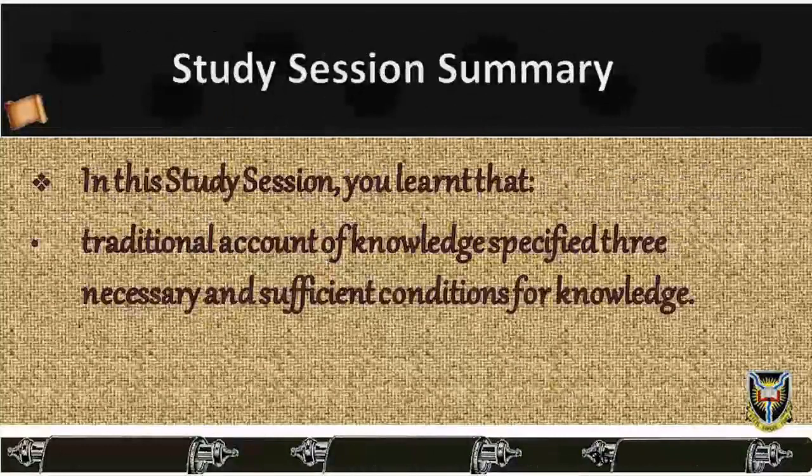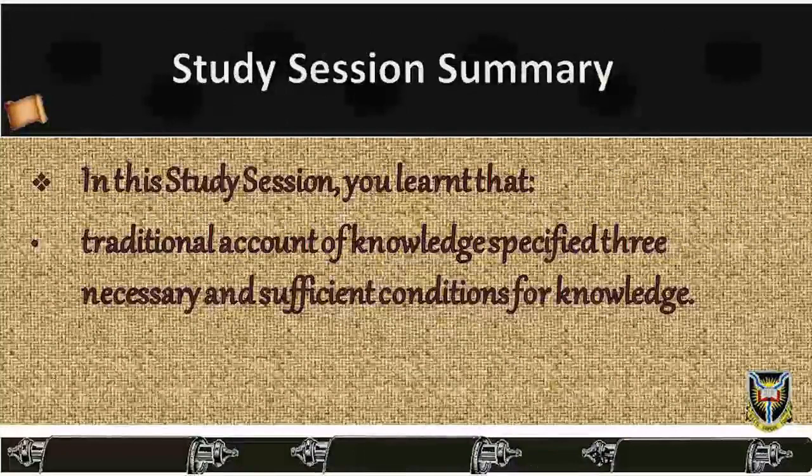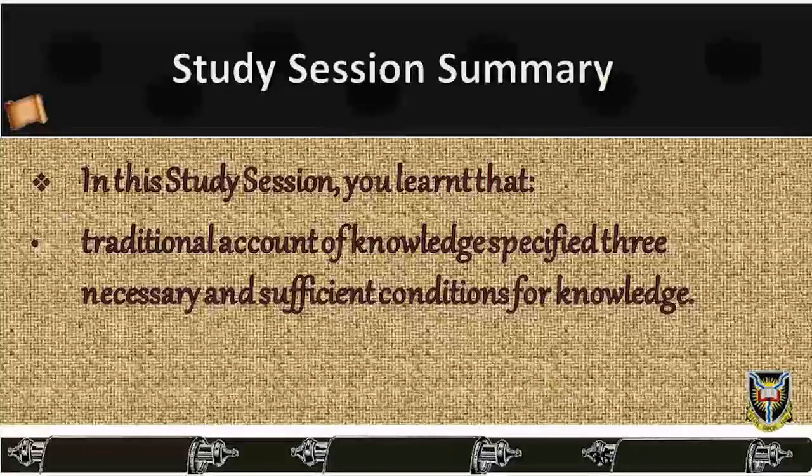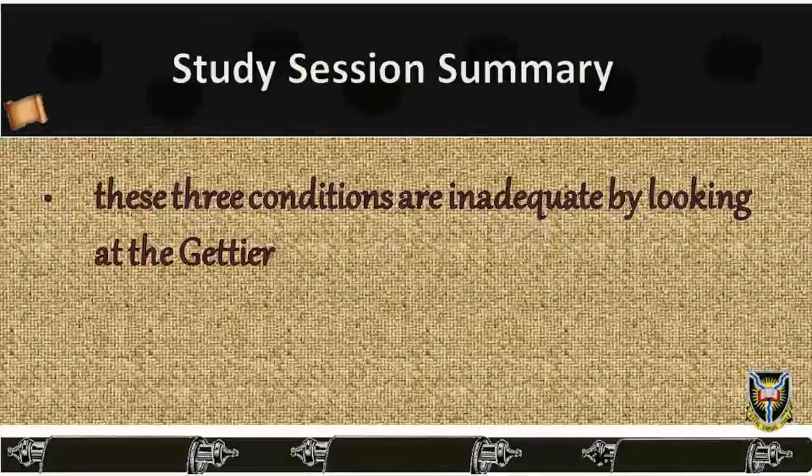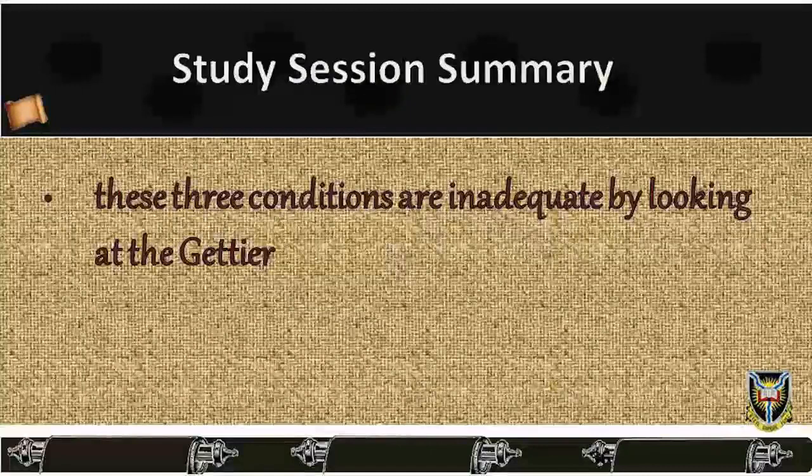Study session summary. In this study session, you have learned the traditional account of knowledge, which specifies three necessary and sufficient conditions for knowledge. We learned that these three conditions are inadequate by looking at Gettier-style examples, which serve to explain that the three conditions for knowledge may obtain and still a person may not be said to know.